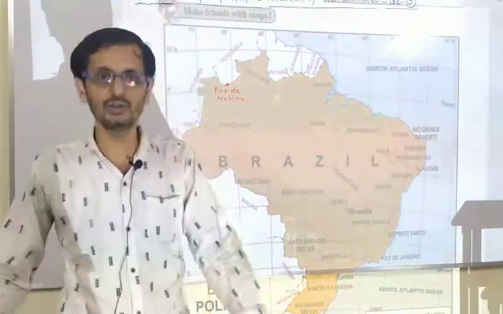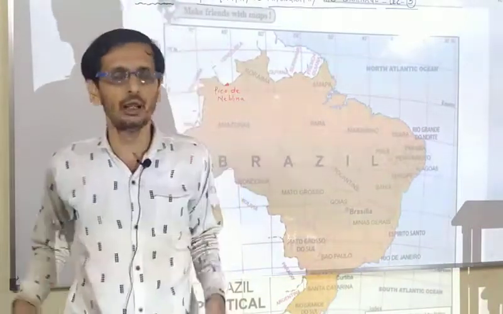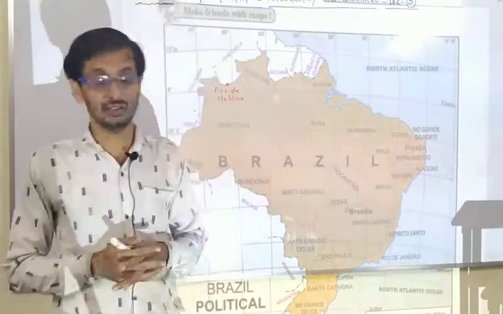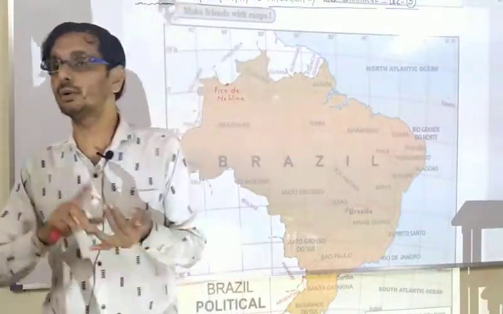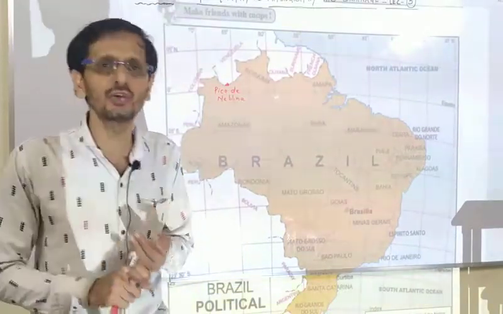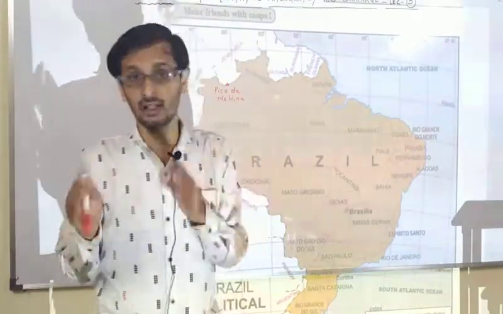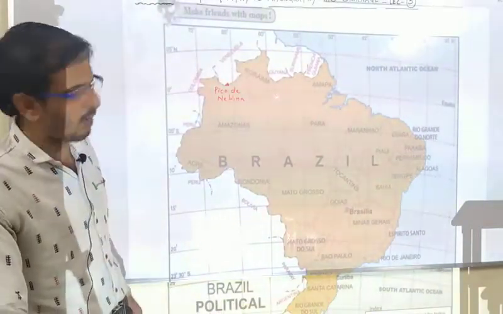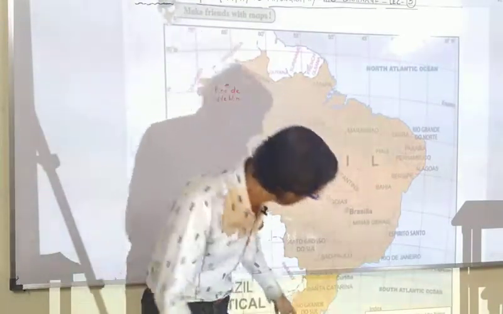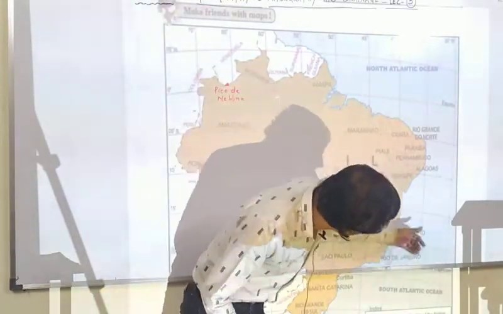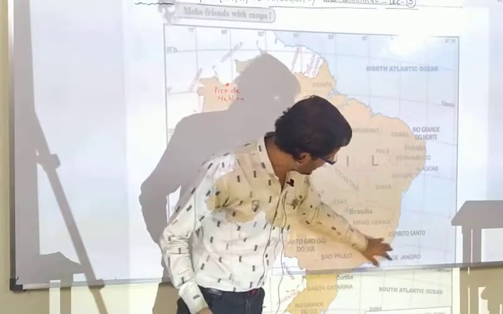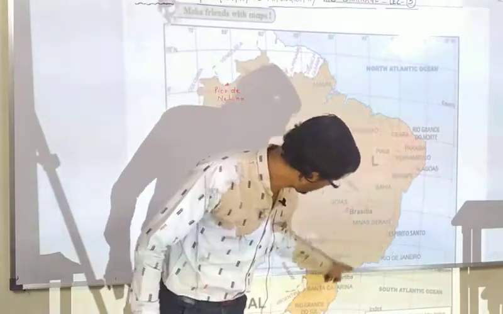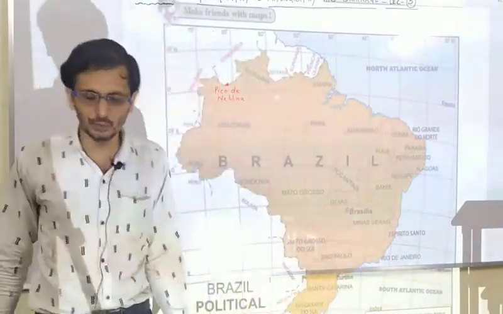This is the most important topic in this chapter number 3, physiography and drainage, because on the escarpment there are several questions related to give reason, short notes and several other things. So, great escarpment is very important and we will learn about it. Now, though it occupies a very small area, escarpment is not a large area. Actually, it occupies the coastal area of South Atlantic Ocean of Brazil. It is not shown over here, but you can understand it. Look into your books and you will come to know it.